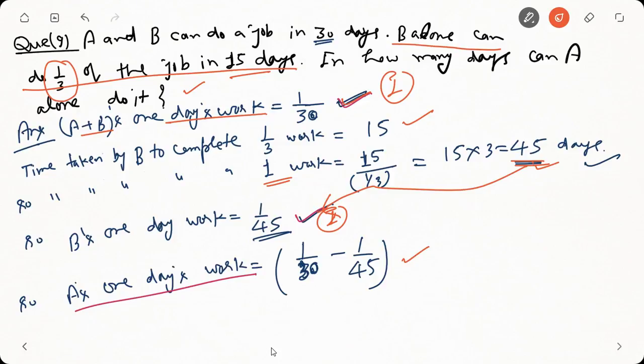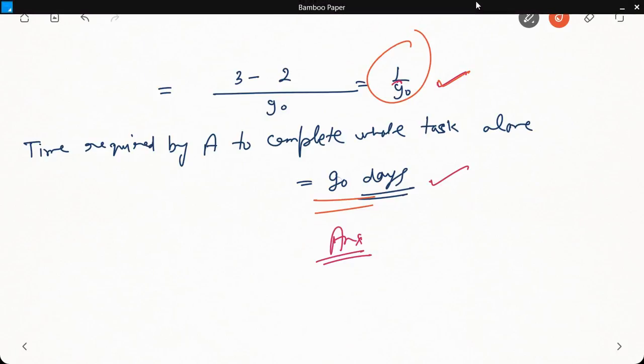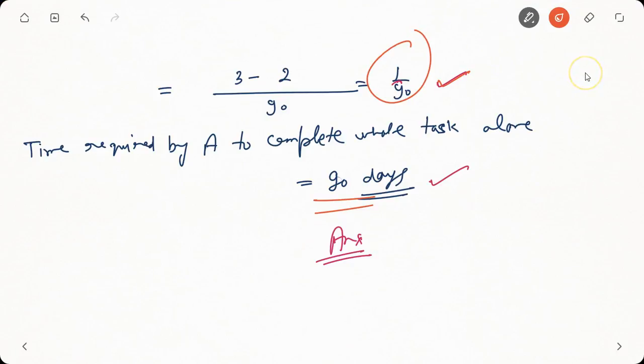So we'll simplify it. We'll take the LCM of 30 and 45, that is 90. 30 3s are 90, so 3 1s are 3, minus 45 2s are 90 and 2 1s are 2. So 3 minus 2 is 1, 1/90. So this is the work done by A in 1 day. So how much time will A take to complete the whole task? That would be just the reverse of 1/90. So it will be 90. So the time required by A to complete the whole task alone would be 90 days.